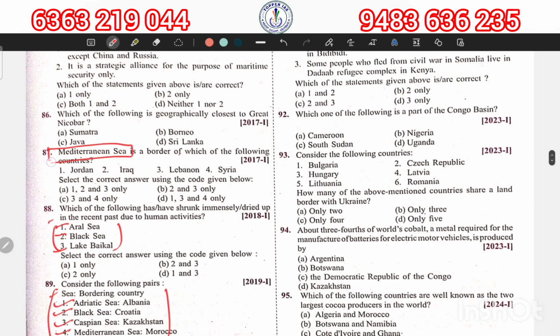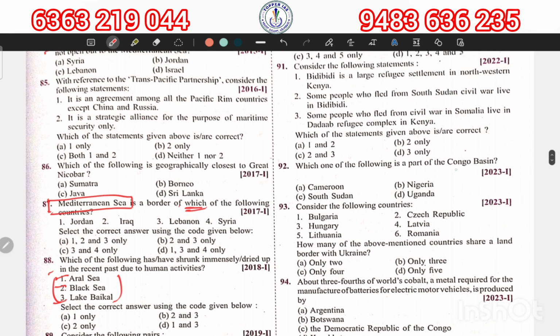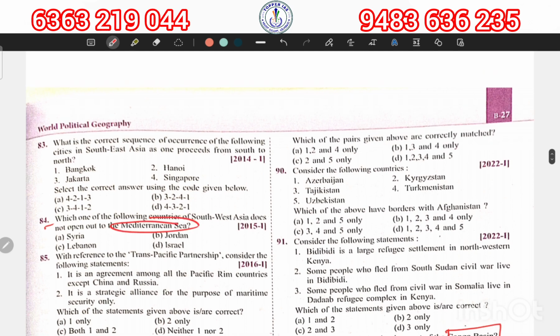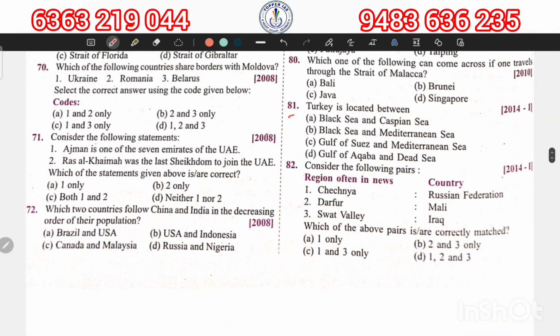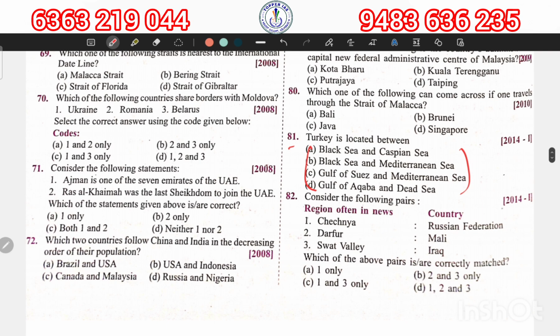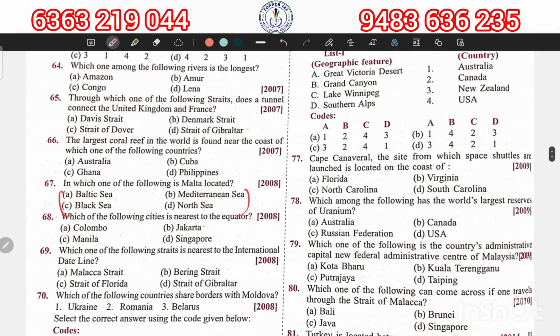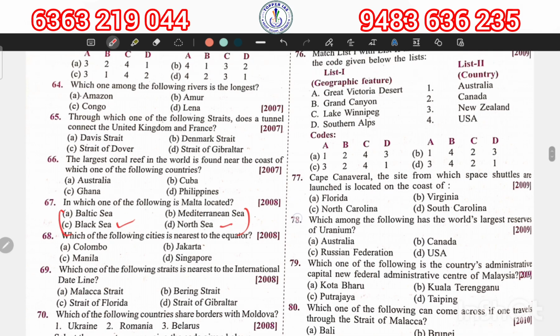There is a question on Mediterranean Sea and the bordering countries. Again, there is a question on Congo Basin. Again, there is one more question on Mediterranean Sea and the bordering countries. Again, look at these options: Black Sea, Caspian Sea, Mediterranean Sea, Dead Sea, Gulf of Aqaba, and Gulf of Suez. Again, look at these options: Black Sea, Baltic Sea, then Mediterranean Sea, North Sea.